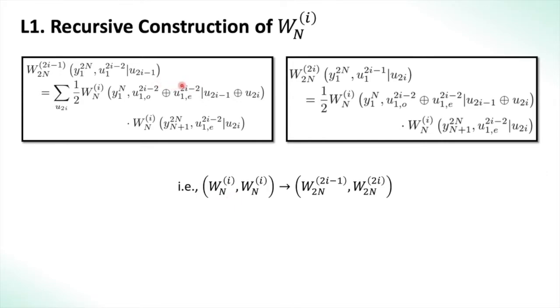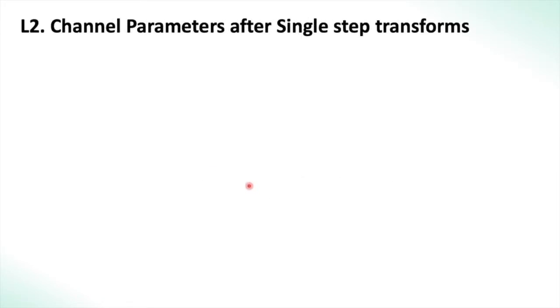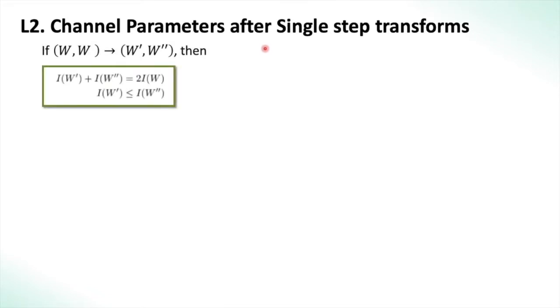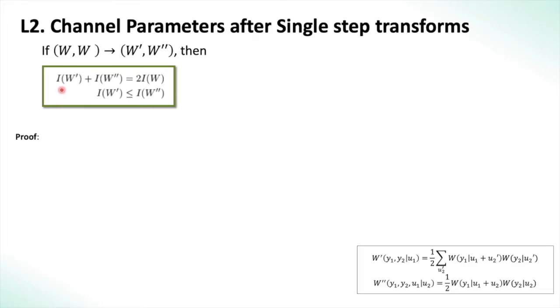The relationship shown in these boxes can easily be shown by manipulating the summation terms we see in the definition of W_N^(i). In the interest of time, we will be skipping this proof and we will move to the second lemma, which is channel parameters after a single step transform. So, we want to understand once W goes through a single step transform and gives us W prime and W double prime, what happens to channel parameters like capacity. The result is I of W prime plus I of W double prime is equal to 2 of I of W, and I of W double prime is greater than or equal to I of W prime.